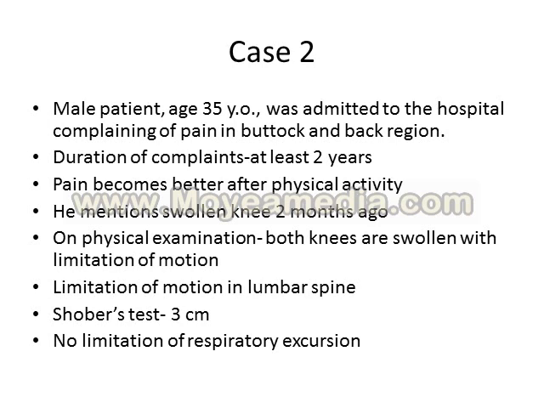On physical examination now, both knees are swollen and with limitation of motion. He also had limitation of motion in the lumbar spine, and the Schober test is 3 centimeters. So you remember what the Schober test is? This is how we assess the mobility of the lumbar spine. And there was no limitation of respiratory excursion.